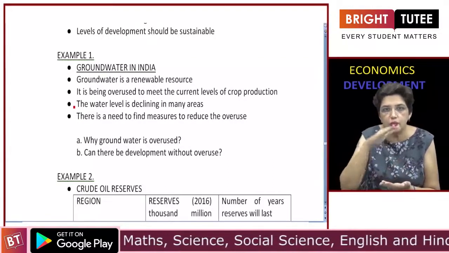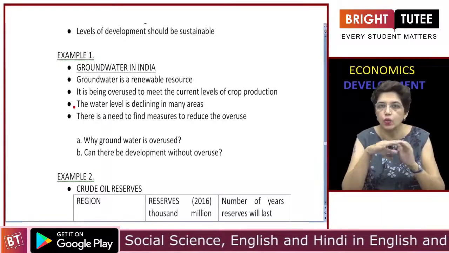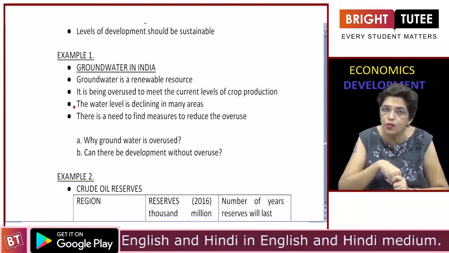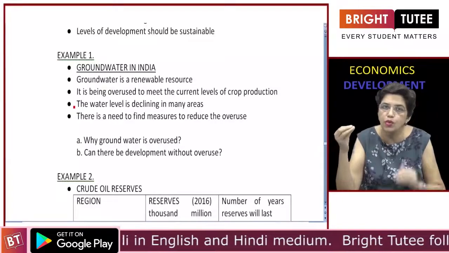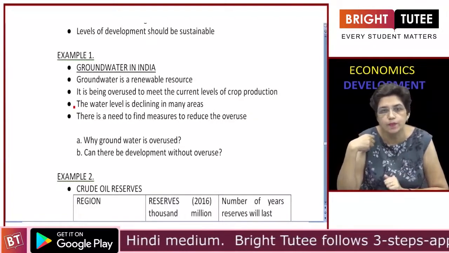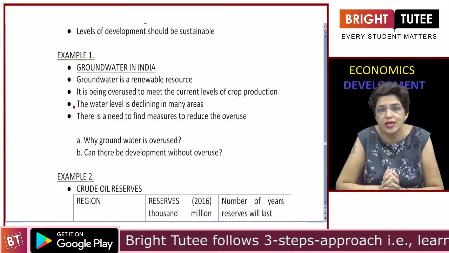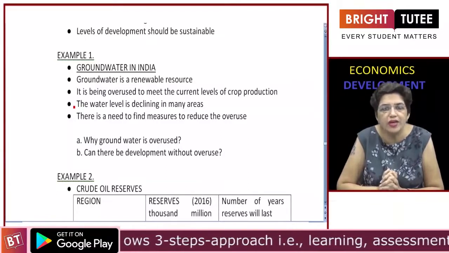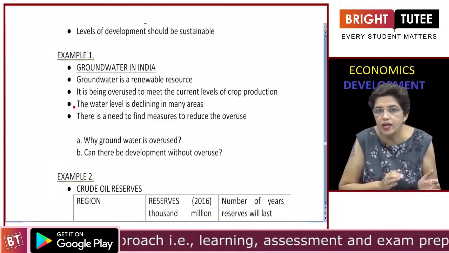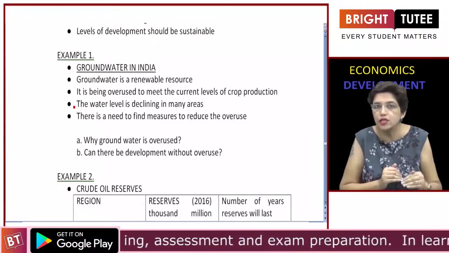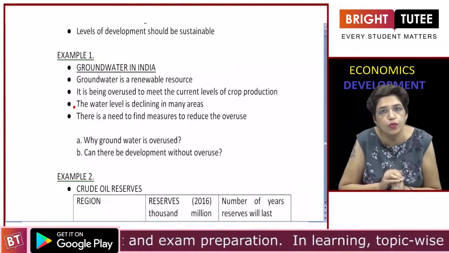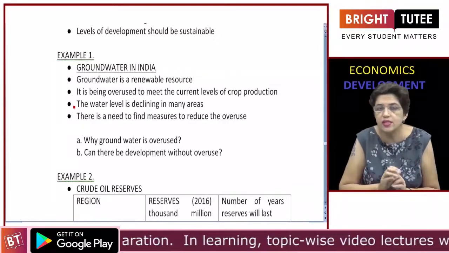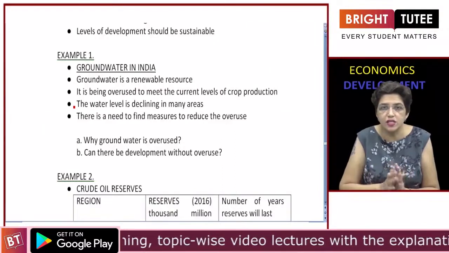Then the water table, that is the level of the groundwater, will keep on falling because we are taking out more than what is being replenished. The present situation is that in about 300 districts over the past 20 years, the level of the water has gone down. It has declined by 4 meters or more. It is a very sad situation.